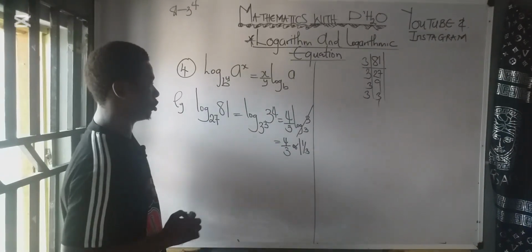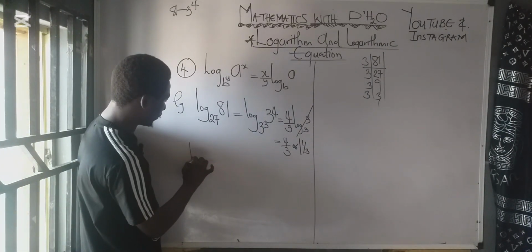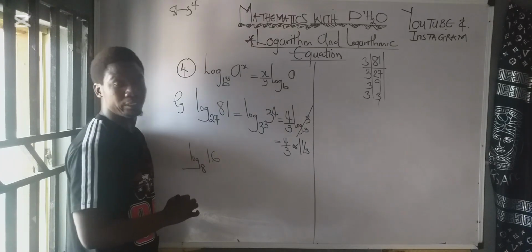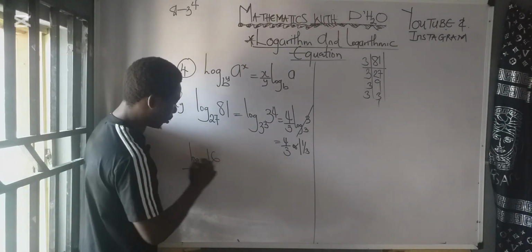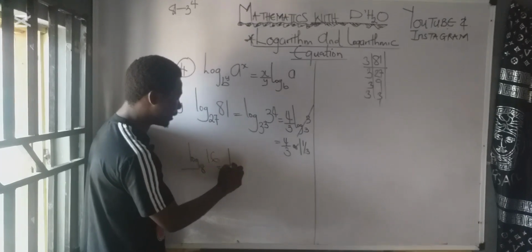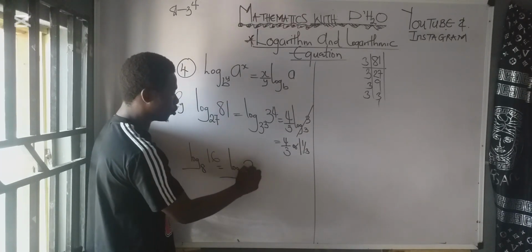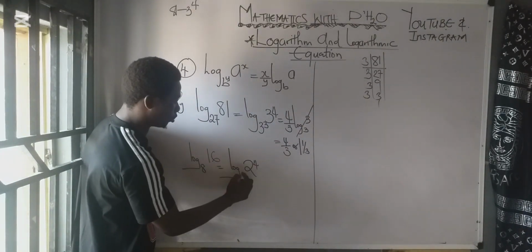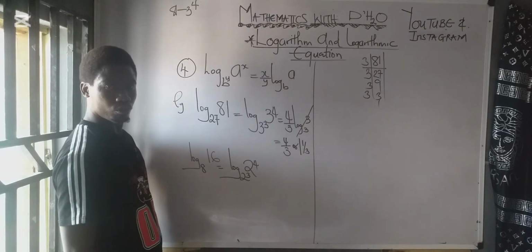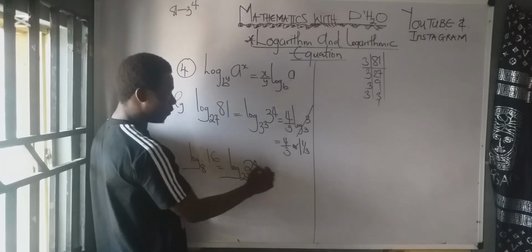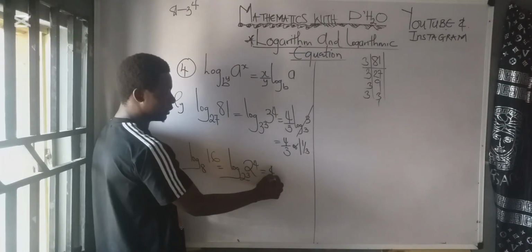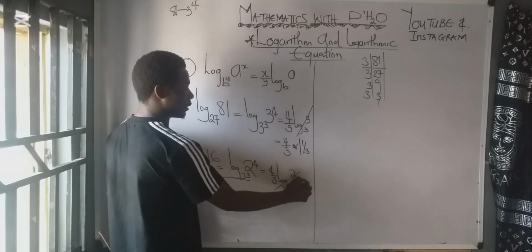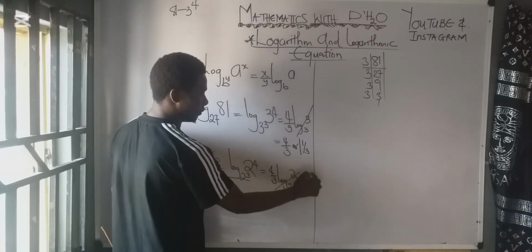I will give you another illustration. If I have log 16 base 8, for instance. If you break down this 16, it is 2 raised to power what? 4. This 16 there. Why this 8 now is 2 raised to power what? 3. Okay, so I'm going to divide the power of the number 4 by the power of the base 3, and you'll be left with log 2 base 2. So they will cancel out, and then you have 4 over 3.